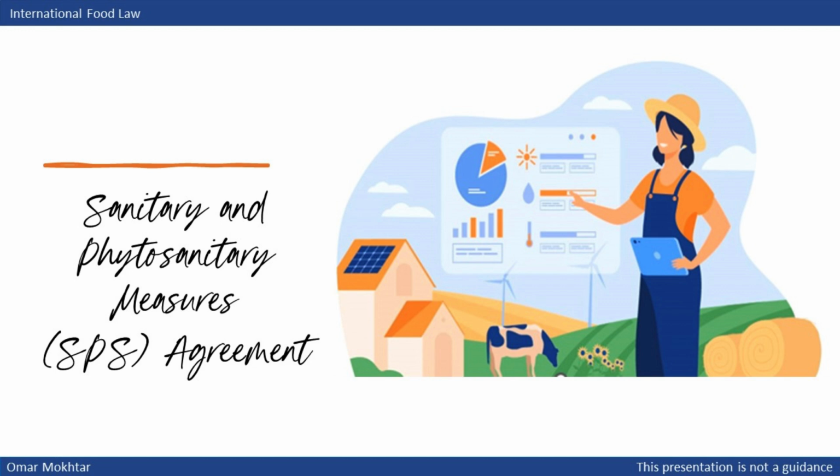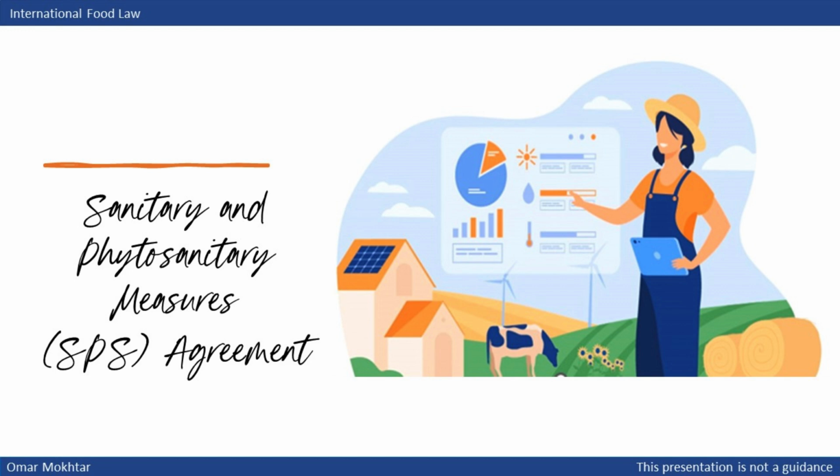This agreement takes various forms, requiring that imported products originate from countries free of diseases. It also establishes maximum limits for pesticide residues in foods, thereby relating to food safety. The SPS agreement applies to both domestically produced goods and those imported from other countries. Moreover, it is closely associated with the Technical Barriers to Trade Agreement, TBT.